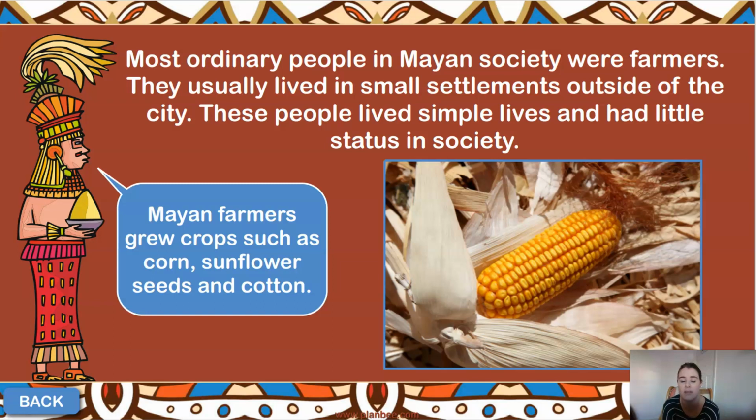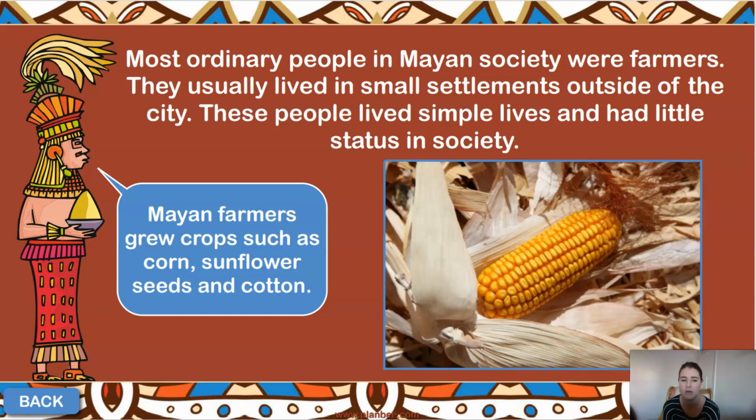Now the most ordinary people would have been your farmers. Okay, so they would have lived in very small settlements, very small areas. I know you would have looked at settlements once you did your Romans and your Anglo-Saxons. Now, they would have lived outside of the cities. They wouldn't have been involved in the main city life. Now, they would have lived very simple lives and they would have had very little status. So they were very unimportant in comparison to the rest of the society.